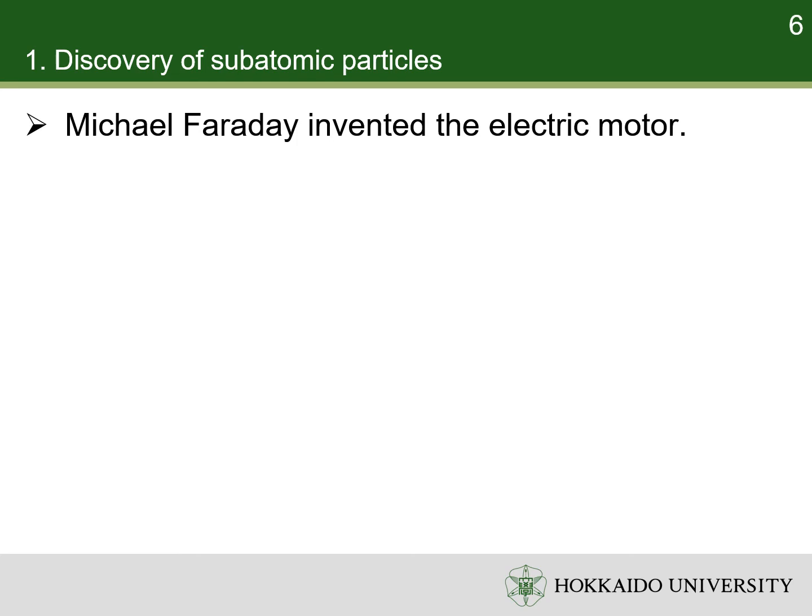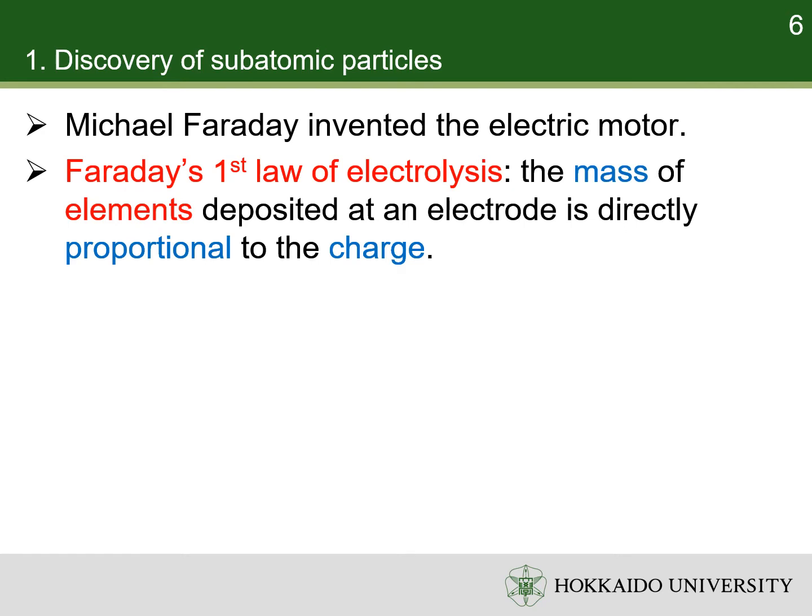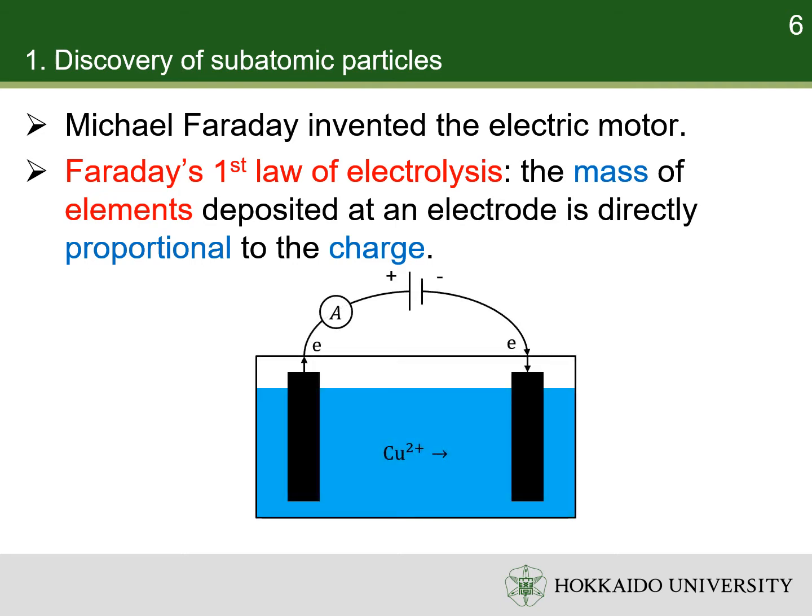Michael Faraday was the greatest individual in the history of electricity. He invented the electric motor. He also related electricity with matter. Faraday's first law of electrolysis says the mass of the elements deposited at an electrode is directly proportional to the charge. For instance, when an electrolyte with copper ion is electrolyzed, the element copper is deposited at the cathode, and the mass of deposited copper is proportional to the charge passing through the circuit, which is equal to the integration of current with respect to time.